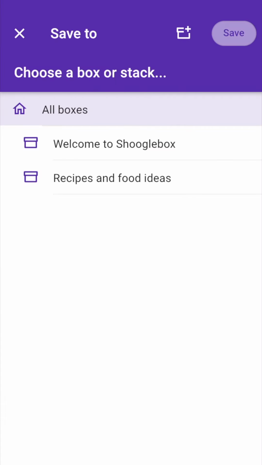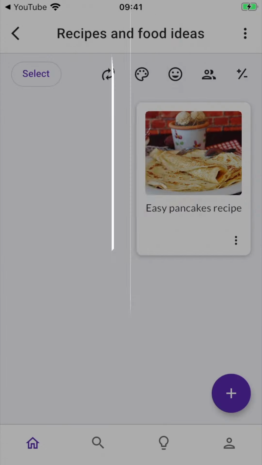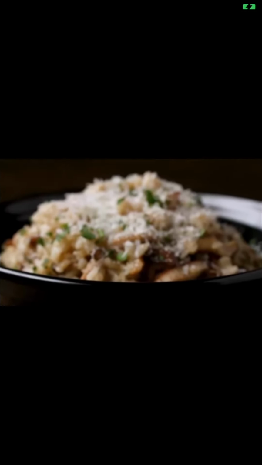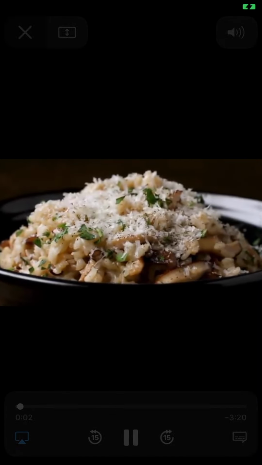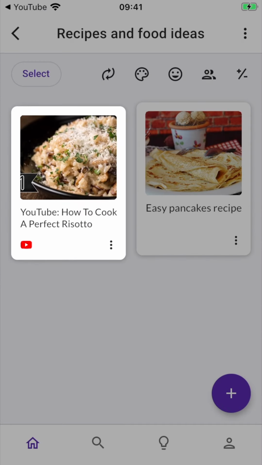I'll be taken to this screen where I have to choose a box or a stack. So I will choose my recipes and food ideas box and press save. And there is my YouTube card. Now the really neat thing I can do is press the card to look what's on the back of it, and the YouTube video has actually been embedded and I can watch it here in Shooglebox. I can also add some notes underneath the video by clicking edit in the top right corner of the card. But for now I'll just press save and close the card.